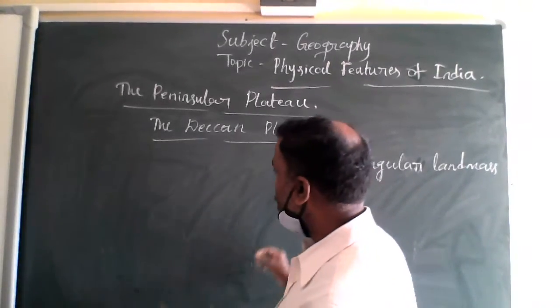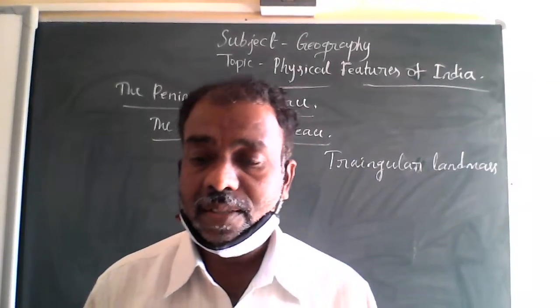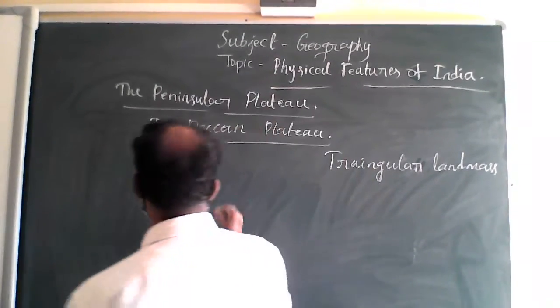It looks triangular in shape and lies to the south of the river Narmada.